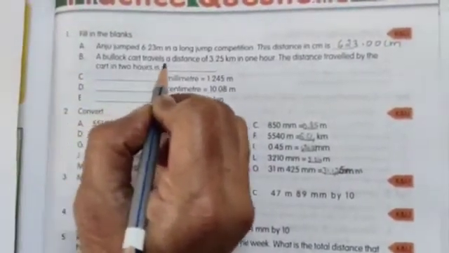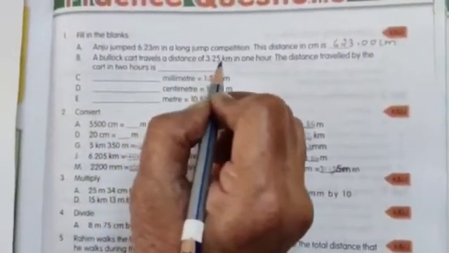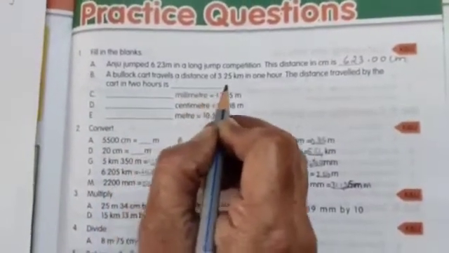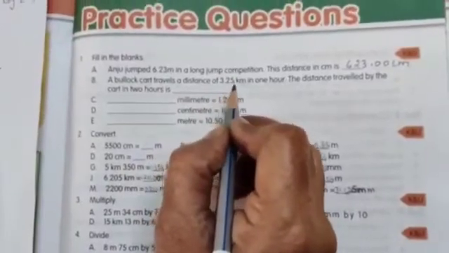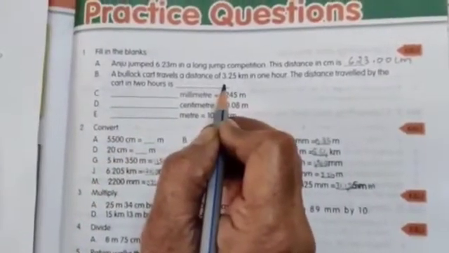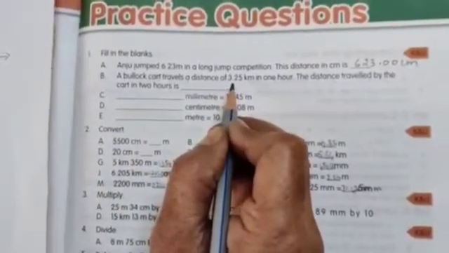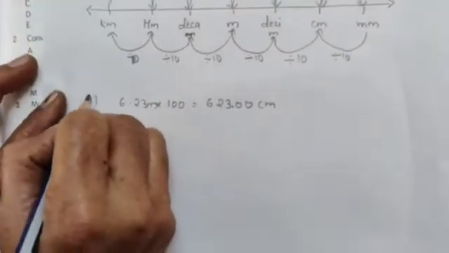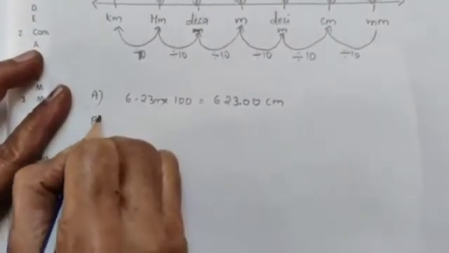Now B bit. A bullock cart travels a distance of 3.25 km in 1 hour. The distance travelled by the cart in 2 hours is dash. See what you have to do, children. Here in 1 hour 3.25 kilometers it travels. In 2 hours how many kilometers will it travel? You have to multiply here by 2.